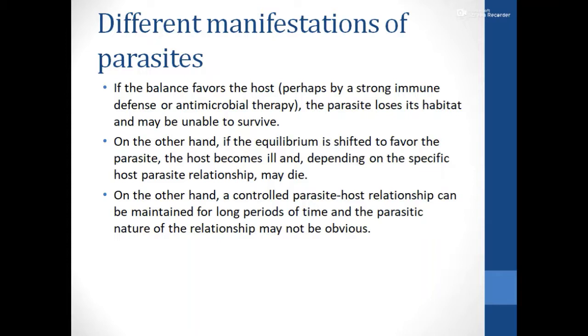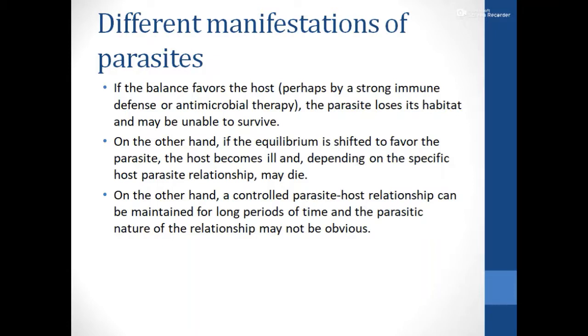So always a balance is favored between the host and the parasite, so that the parasite will not lose its habitat and will not be unable to survive. And if this equilibrium is shifted to favor the parasite, the host will become ill, and depending upon the specific host-parasite relationship, it may die also.